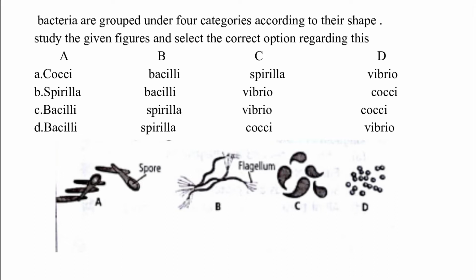Option C, Bacilli, Spiralia, Vibrio, Cocci. Option D, Bacilli, Spiralia, Cocci, Vibrio. The correct answer is option C, which is figure A is Bacilli, figure B is Spiralia, figure C is Vibrio, and figure D is Cocci.